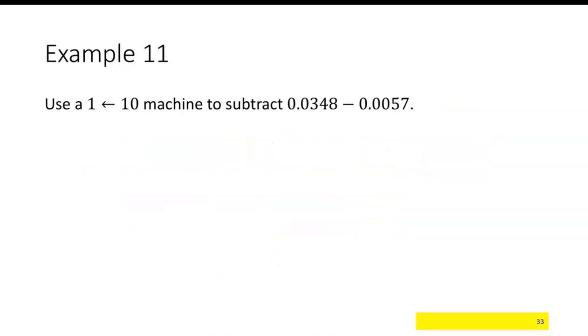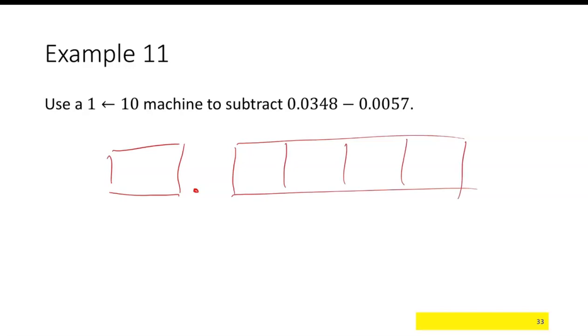If I want to use a 10-1 machine to subtract, I guess I need 4 places as well. 1, 2, 3, 4. I end up with 0.0348. And now for the tods, I would need 0.0057. So think of these tods as the negatives. So I end up with 0.03, 4, negative 1, negative 1.